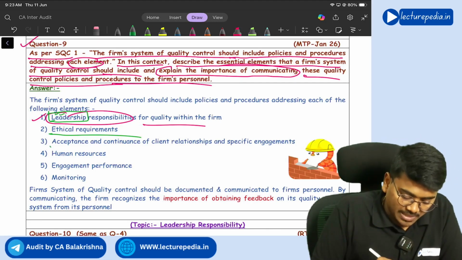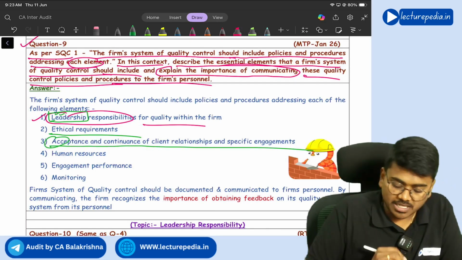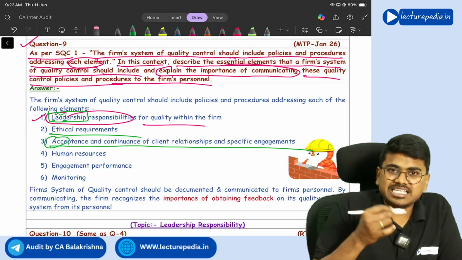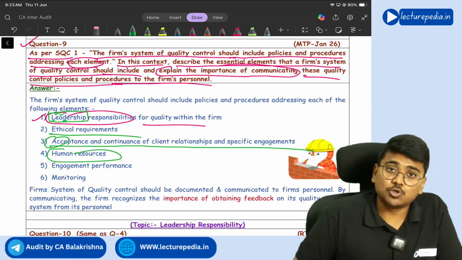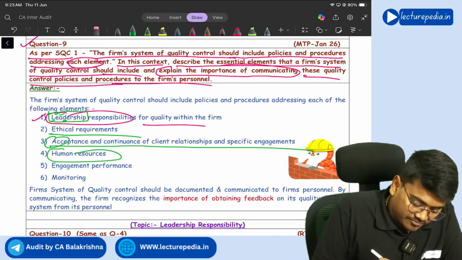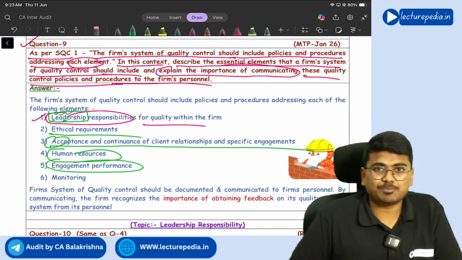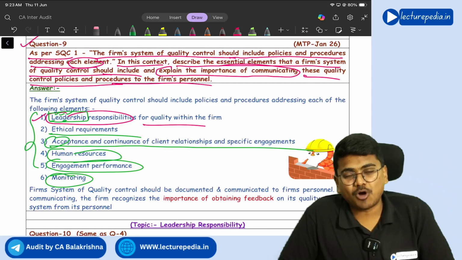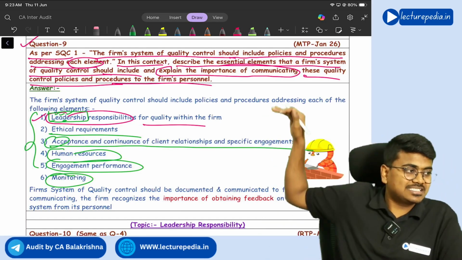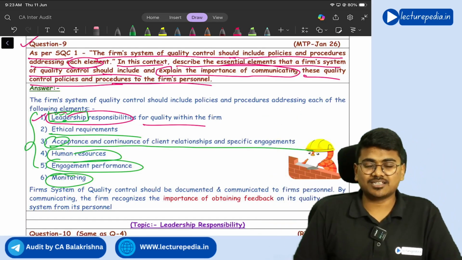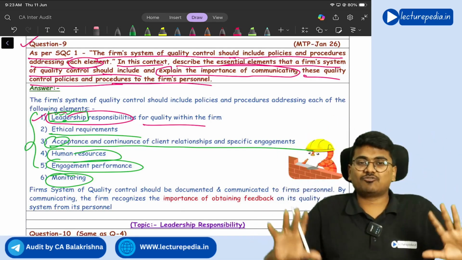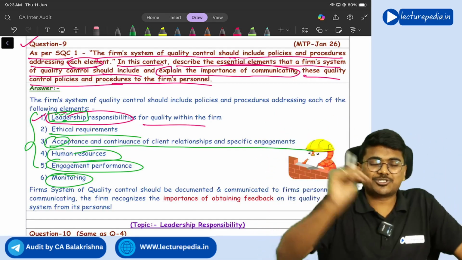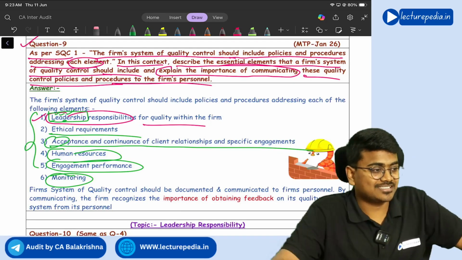Next, A for acceptance and continuance of client relationships. Next, this D, you replace D with H and it becomes human resources. Next, after that, E for engagement performance. Now all these five aspects should be monitored properly. These are the 6 elements of a system of quality control. That means in the system of quality control, policies and procedures related to these 6 aspects should be there. Got it? Yes, sir.